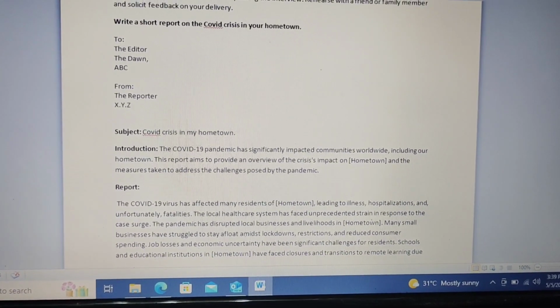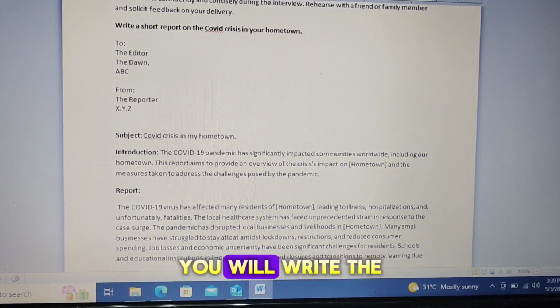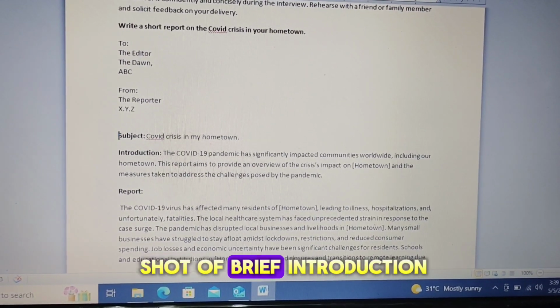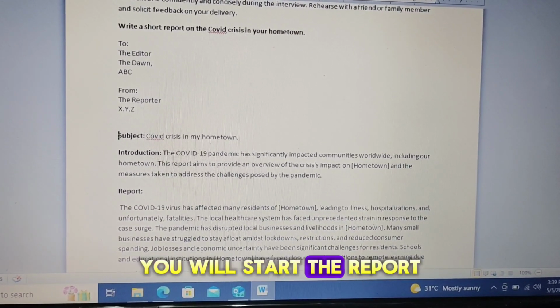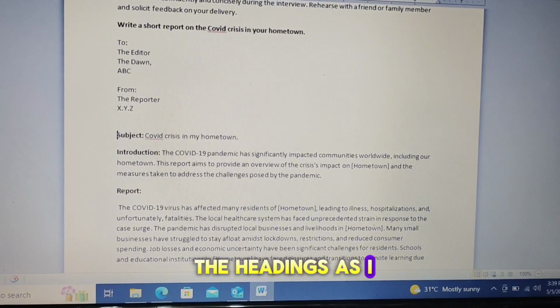All right. It is a must that after subject you will write the heading of introduction, and after giving a short or brief introduction you will start the report. And in this report you have to give the headings as I have given you.